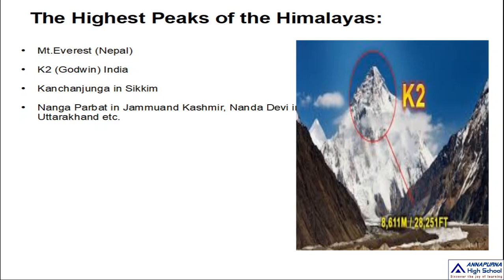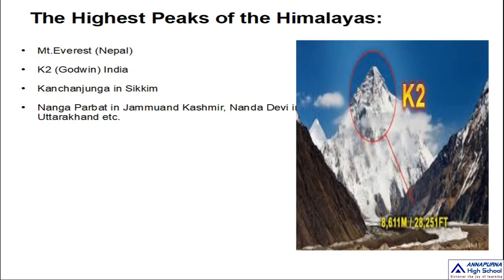Since it was found by Godwin Austen, it was called Godwin Austen, and generally it is called Mount K2. So Mount K2 is the second highest peak, and it is situated in India.